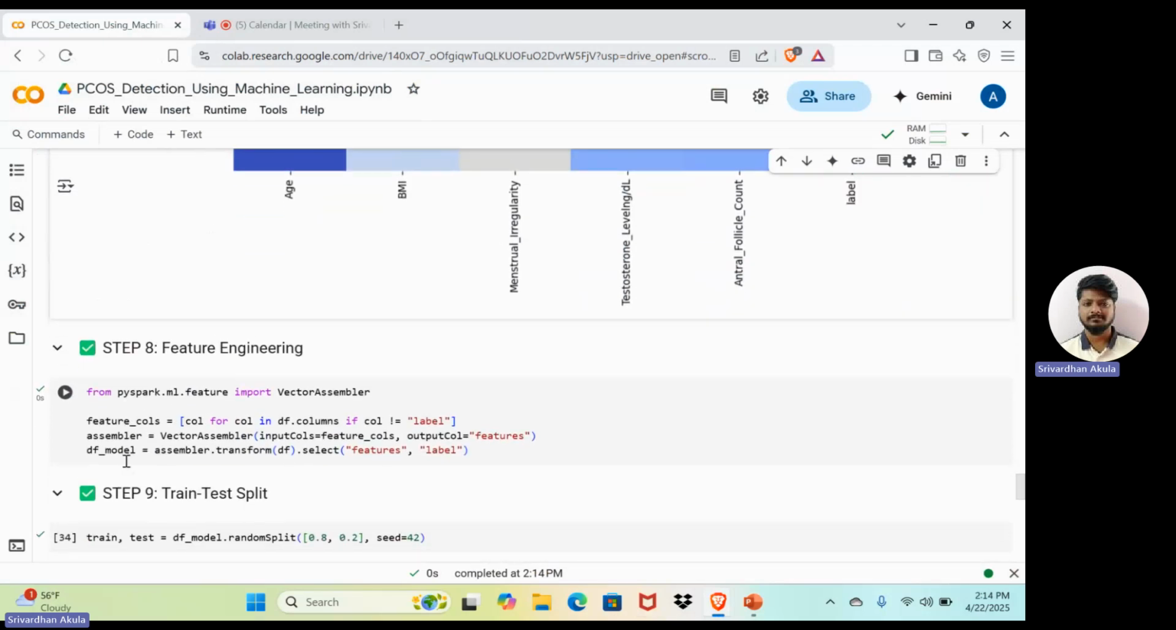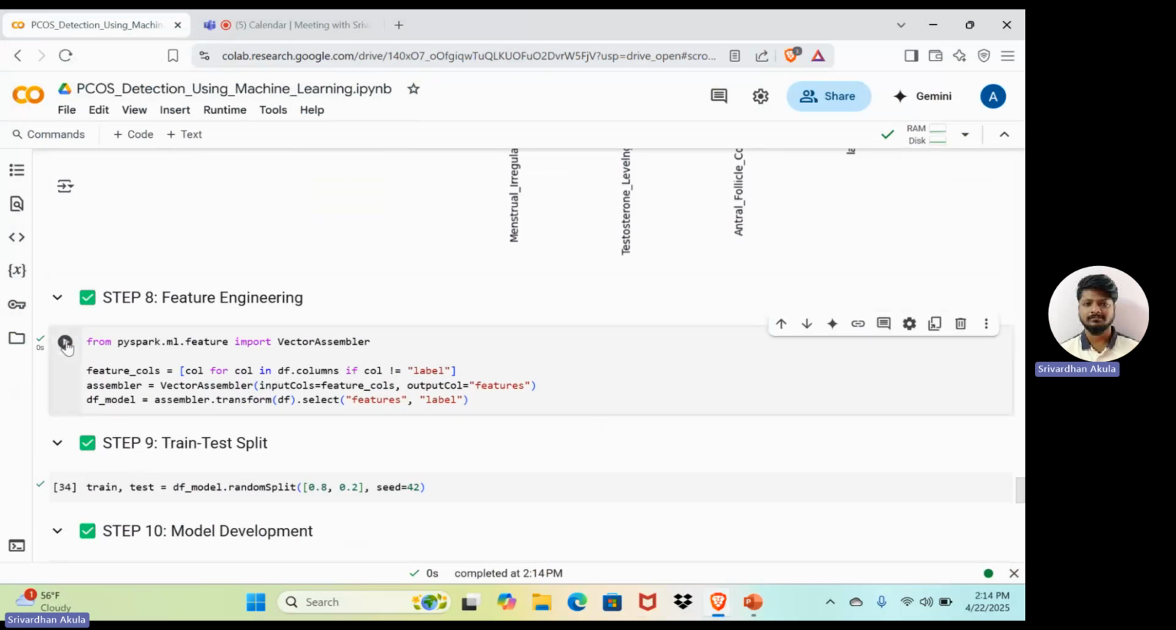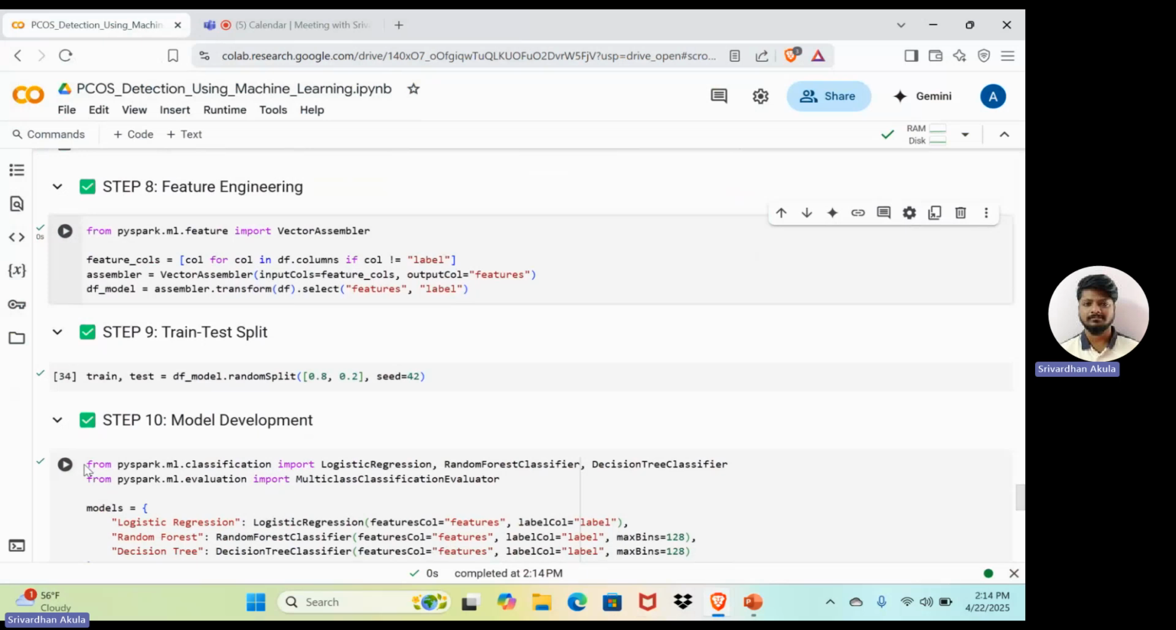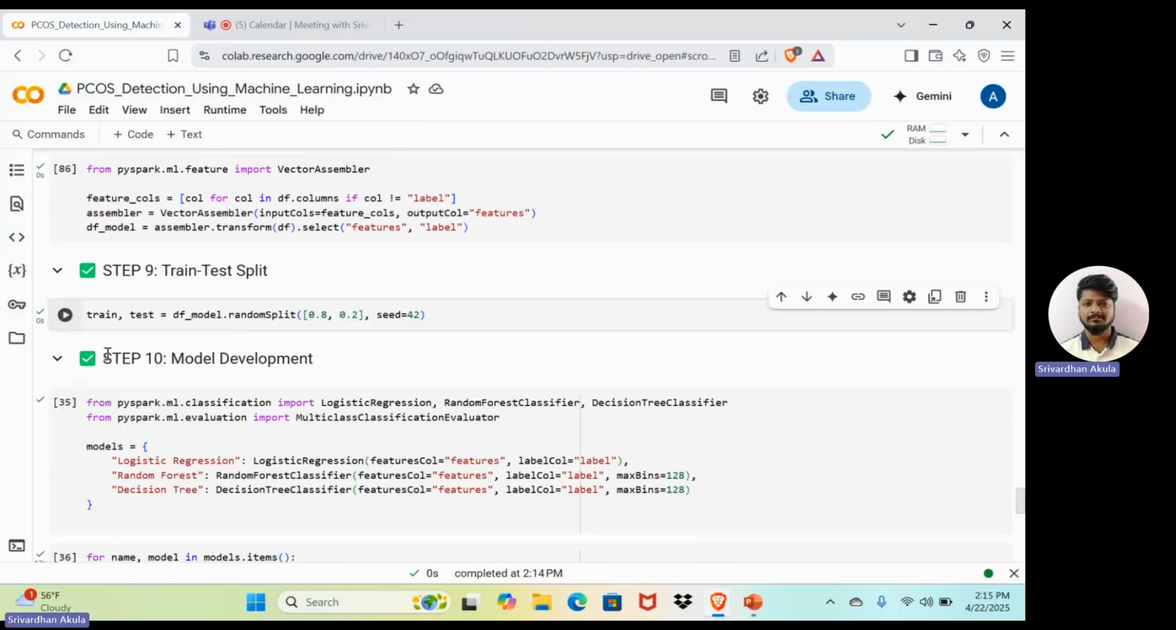And in step 8, we have some feature engineering. We have done some Apache Spark in this. And in step 9, we use train test split. We divided our data into training and testing sets, typically 80% for training and 20% for testing. This helps us to evaluate how the model performs on unseen data.